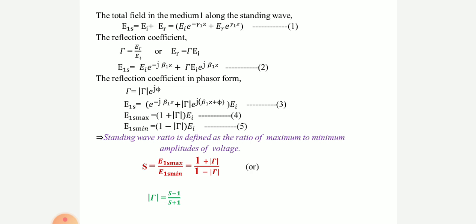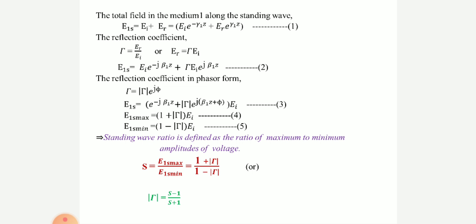The standing wave ratio S is dimensionless and the value of S lies in the range 1 less than or equal to S less than or equal to infinity. Therefore, S lies between 1 to infinity. If it is infinity, total energy is reflecting. If it is unity, we have no reflection of energy.